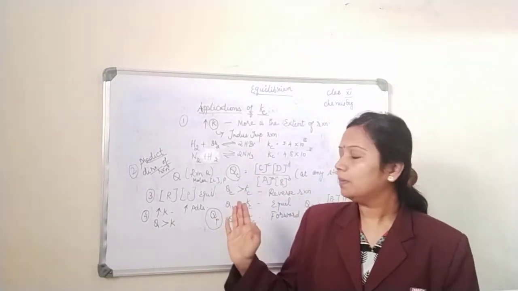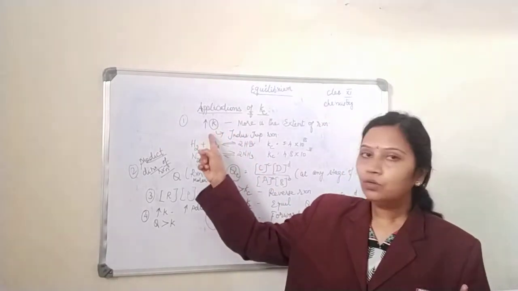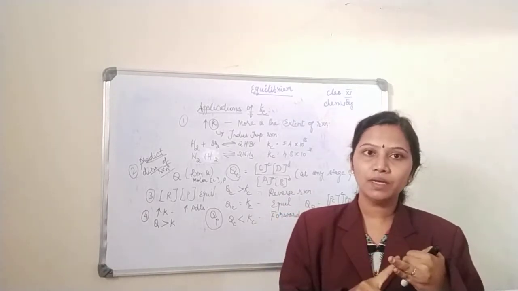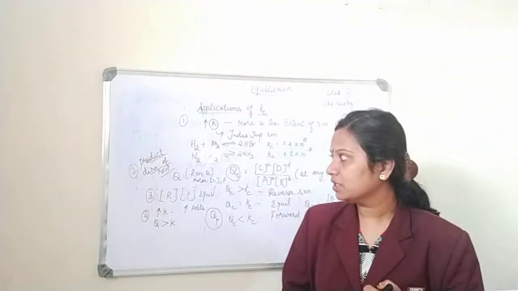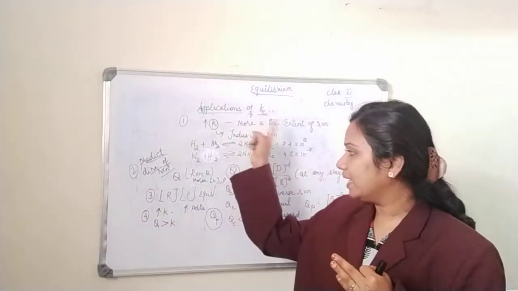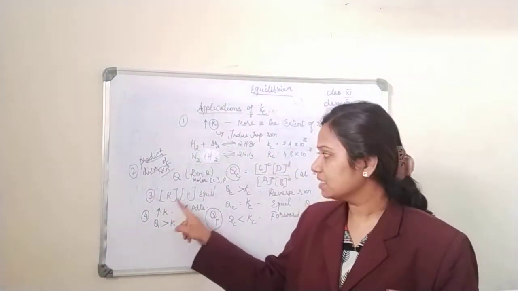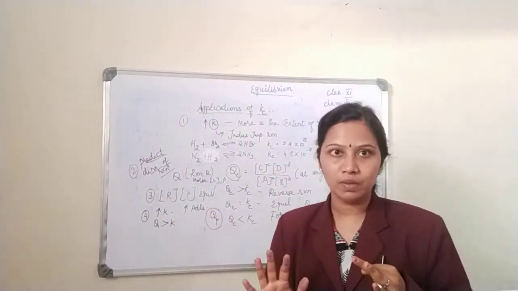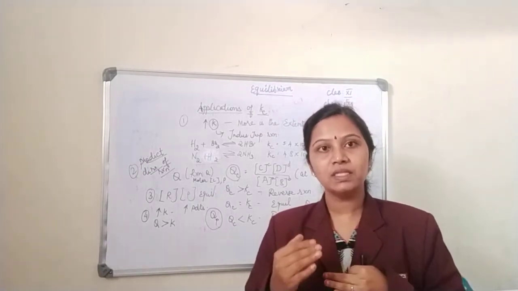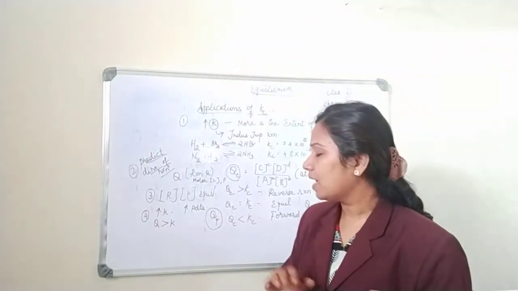So we have seen two applications. The first application is that if the value of K is more, then the extent of reaction is also more. The second one is predicting the direction of the reaction, and the third one is that if you know the value of Kc, then you can determine the concentrations of reactants and products at equilibrium. So at equilibrium, once the value of Kc is known, the concentrations of reactants and products can be calculated.